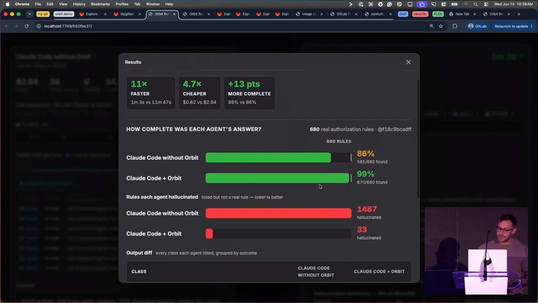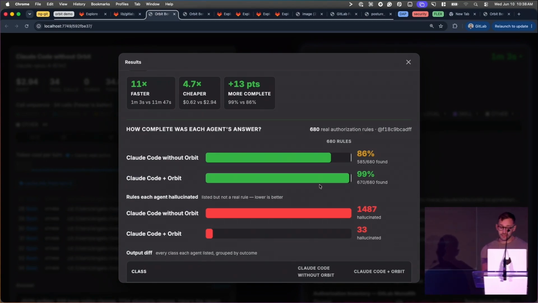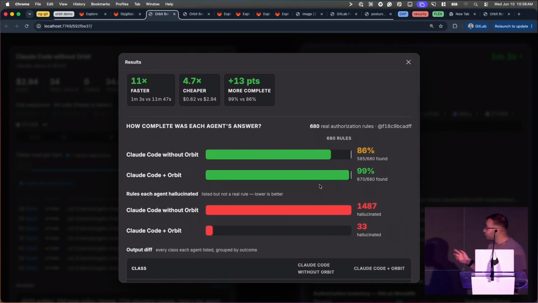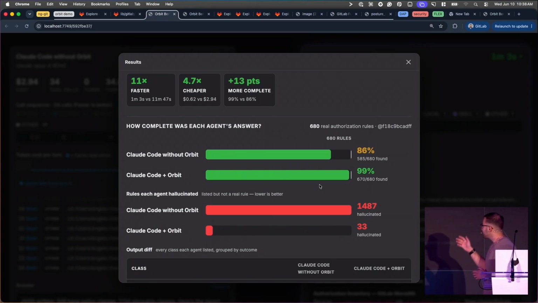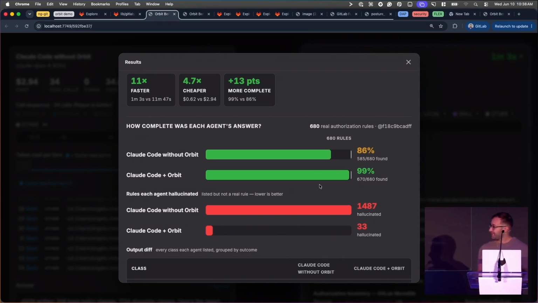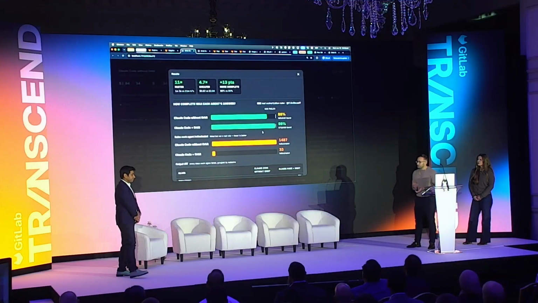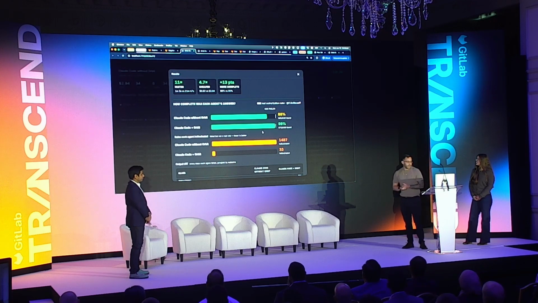And what's very interesting is it's not as complete in the amount of rules that it found from the authorization classes, but Claude Code without Orbit actually hallucinated 1,000 more rules as compared to Claude Code with Orbit. That's 1,000 more rules that you have to manually go make sure it got right. Exactly. Yep, and so that's what we're talking about with agent trust.